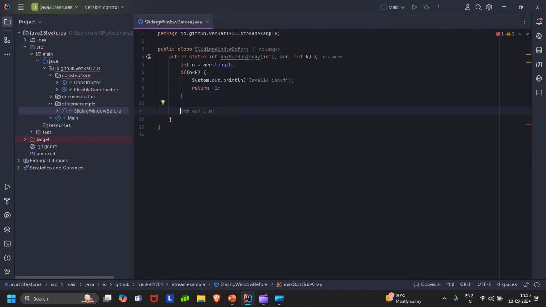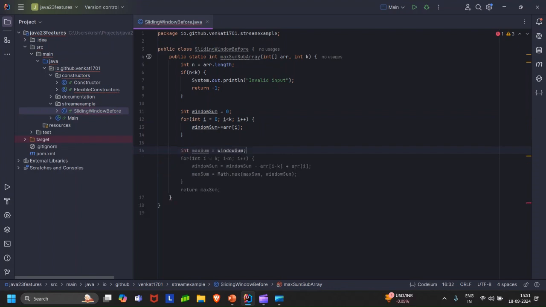Then I'll come down here and I'll say that I want to calculate the sum of the first window. So I'll write window sum is 0, then a for loop within which I'll iterate till the kth index and have the sum accumulated. So I have the sum of the first window of first k elements. I'll initialize the maximum sum as the first window sum.